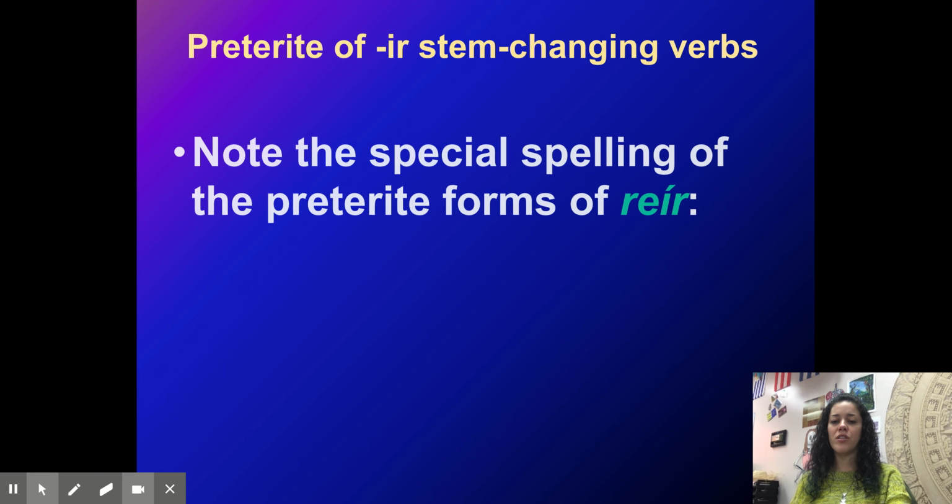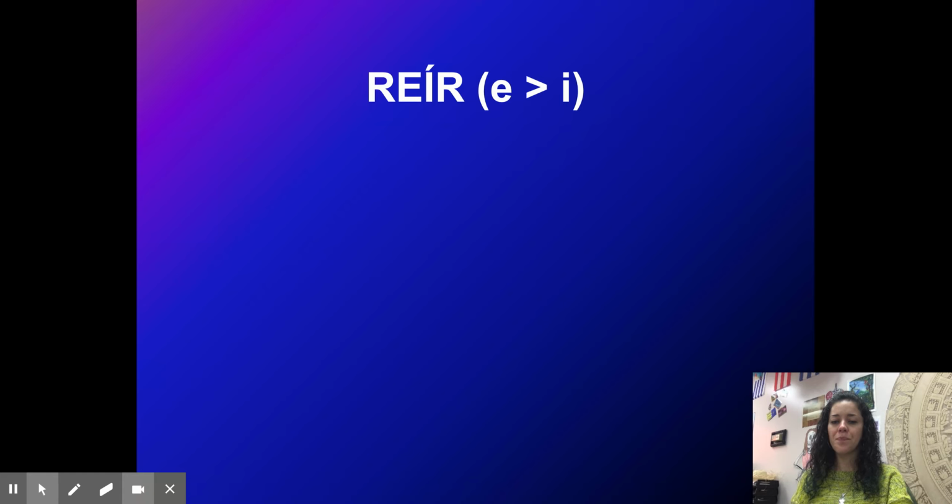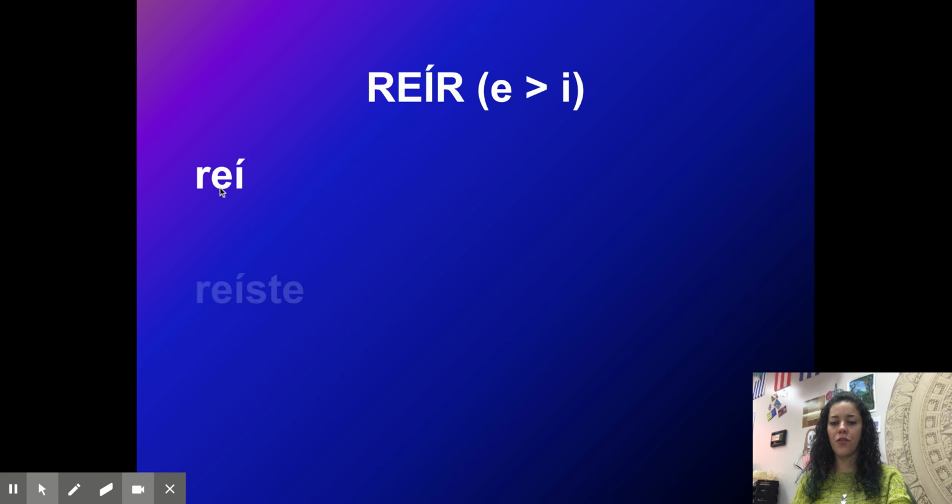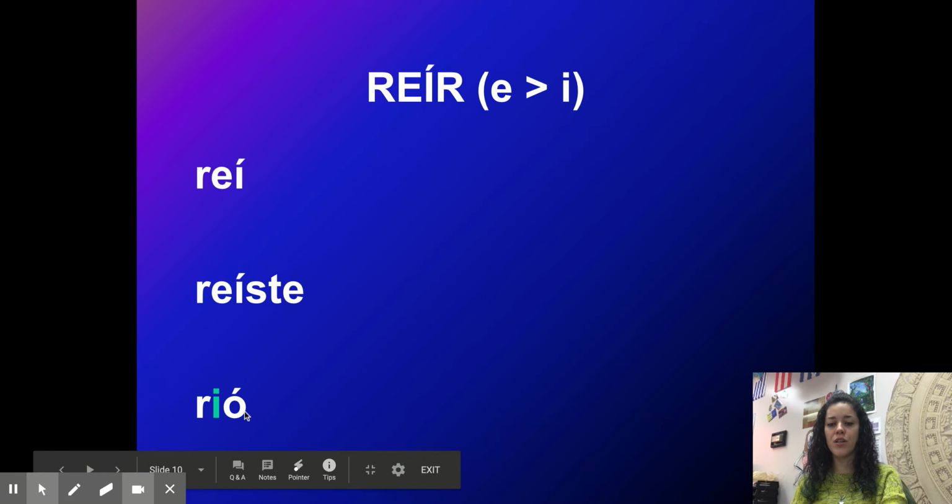Preterites of IR stem changing verbs. We got to note the special spelling of the preterite forms of reír. Reír is to laugh. Reí. Okay, so IR is the ending, and no stem on the yo form, no stem on the tú form, reíste, but check out the he, she, rió, okay? Because it's an IR verb, the ending was going to be IÓ anyways, so that E to I, it happens, but technically it's just the ending, okay? Because you're not going to put two I's next to each other. So it's kind of a little bit irregular, but there it is.